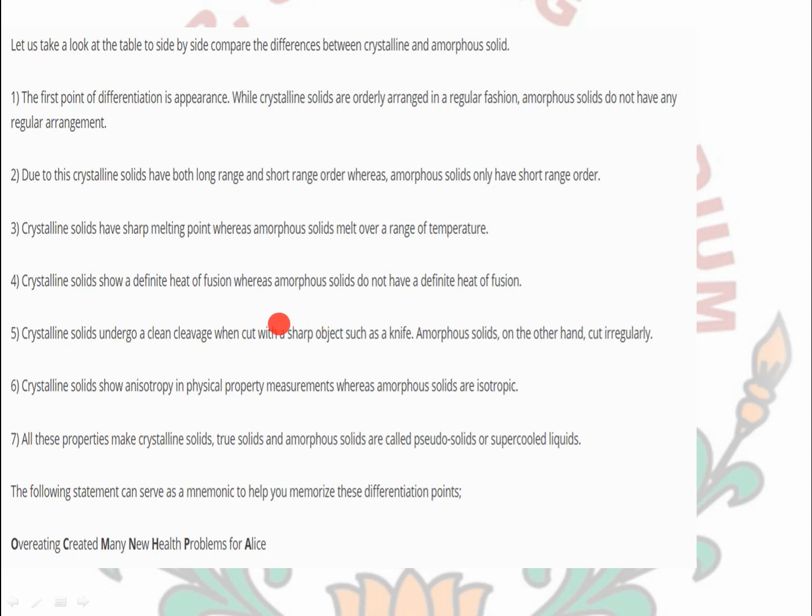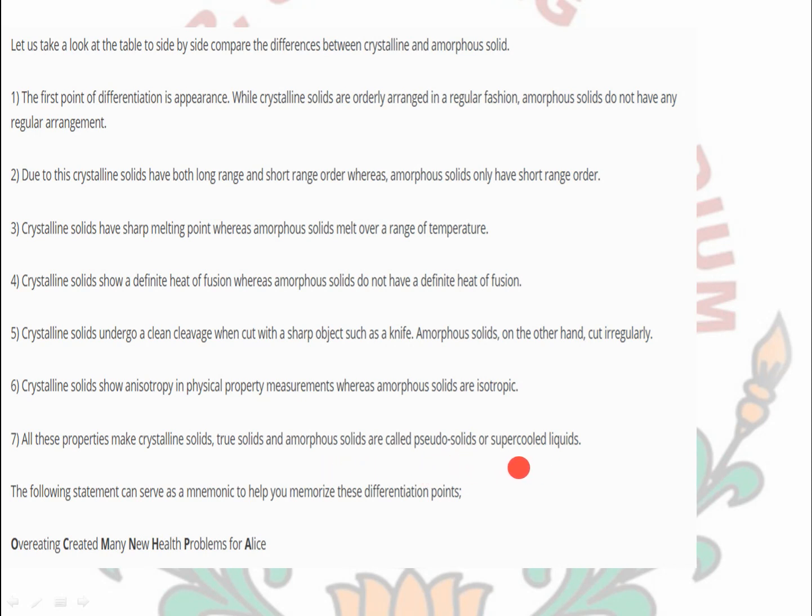Means when we cut a crystalline solid with a knife, we will find plain and smooth surfaces generated there. But in case of an amorphous solid, no plain or smooth surfaces will be generated. Irregular surfaces will be generated out there. Crystalline solids show anisotropy while amorphous solids show isotropy. Okay. Next, all these properties make crystalline solids true solids, and amorphous solids are called pseudo solids or super